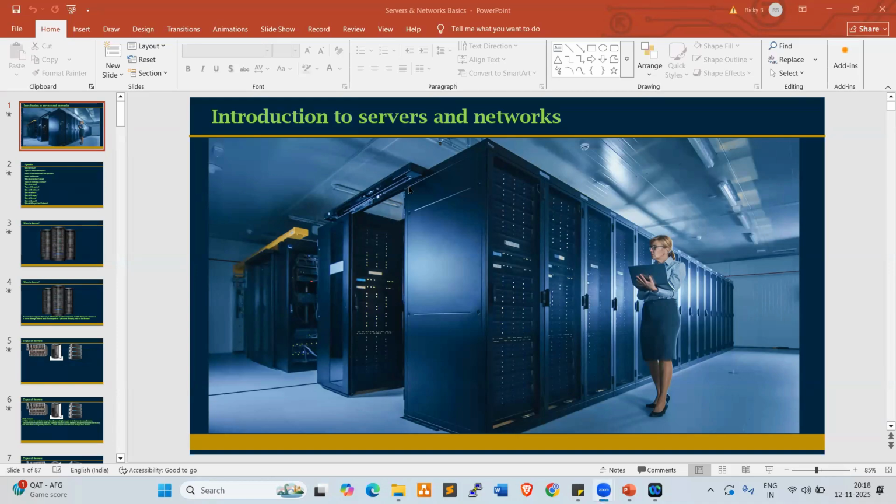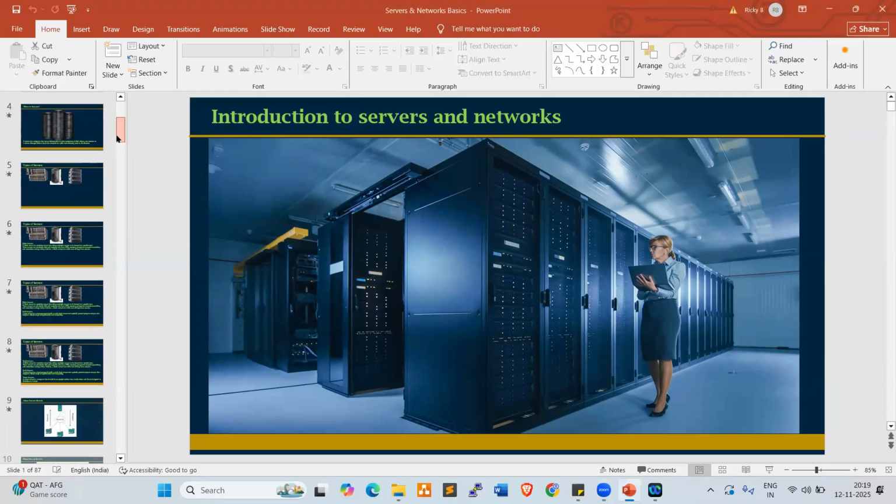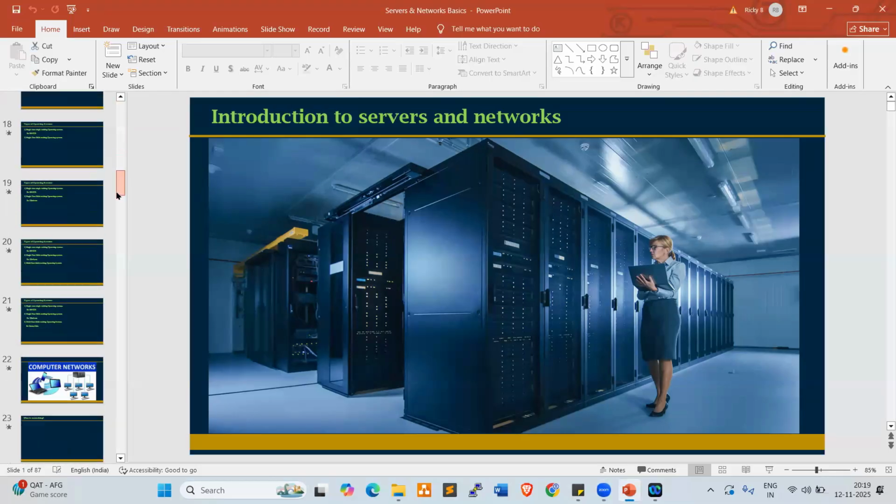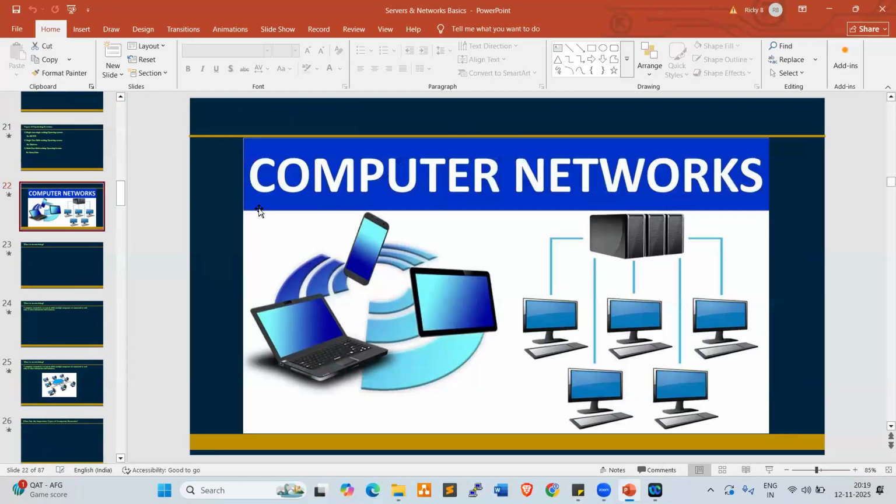Let's get started. So this server introductions, servers, types of servers, first phase of implementation, second phase of implementation, third phase of implementation, fourth phase, which is Docker. So we already discussed. Today, we are going to discuss the networking part, which is a very, very important part. Look at this, everyone. So computer networks.